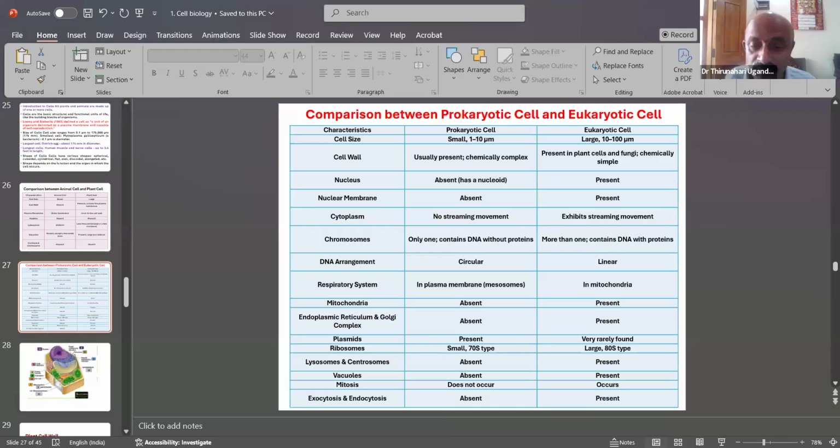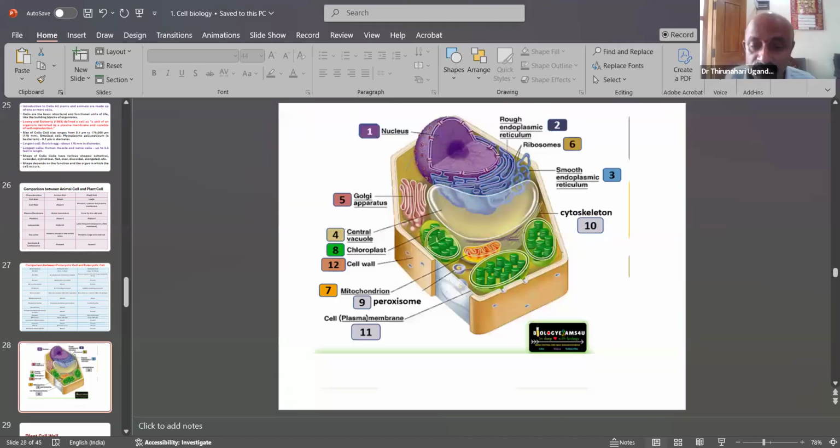Next are the cell structures. How many cell parts are there majorly? Around 12 parts. The nucleus is a major part, which controls the metabolic activities of the cell.